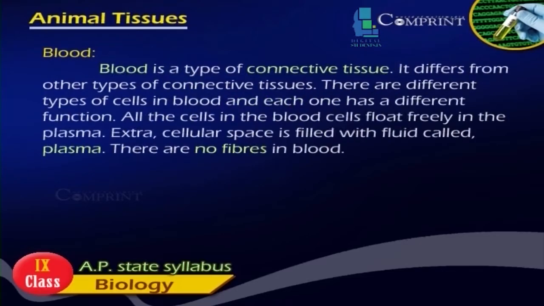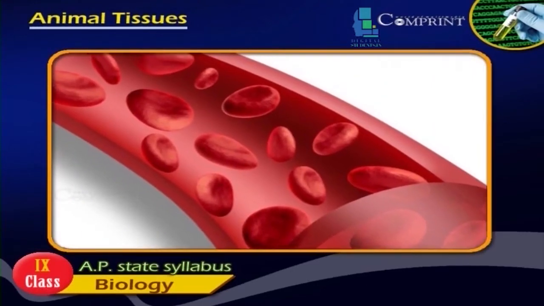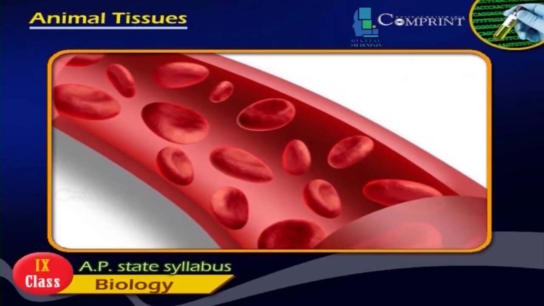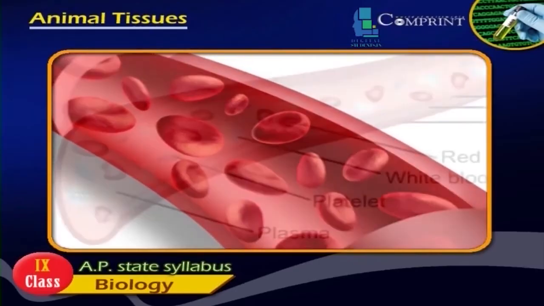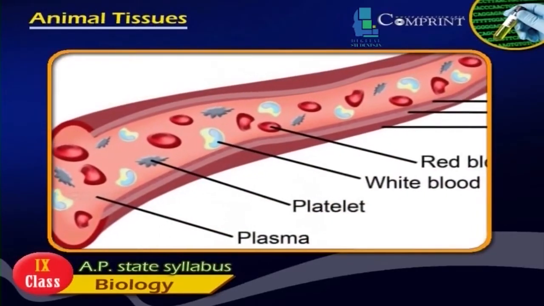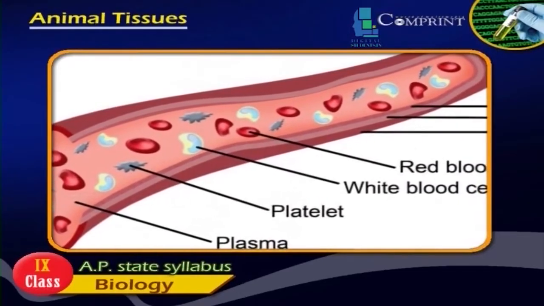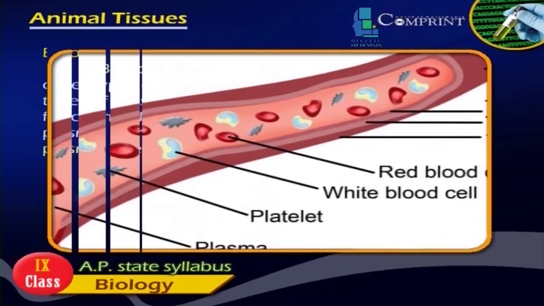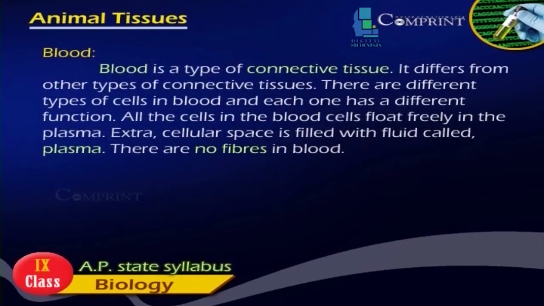Blood. Blood is a type of connective tissue. It differs from other types of connective tissues. There are different types of cells in blood and each one has a different function. All the blood cells float freely in the plasma. The extracellular space is filled with a fluid called plasma. There are no fibers in blood.